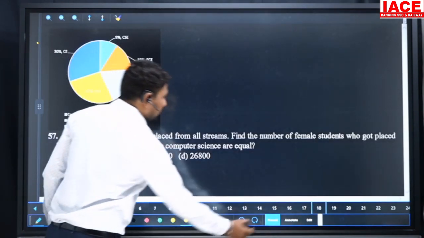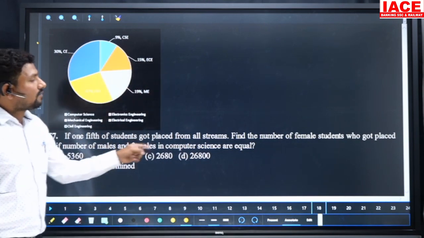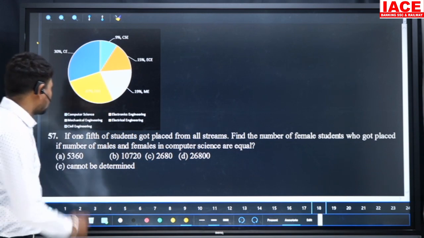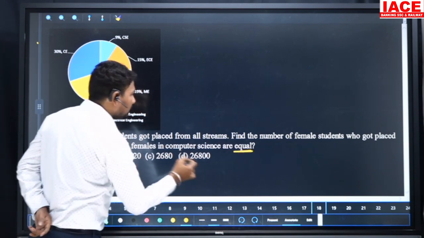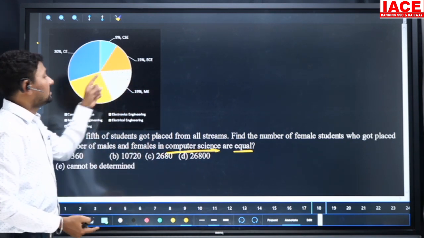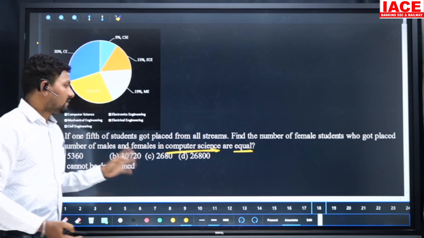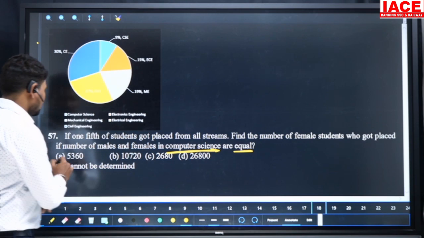Next one, if 1/5 of the students from all the streams got placed, find the number of female students who got placed if the number of males and females in computer science are equal. Only they are given for the computer science stream. Then what about the remaining streams' male and female ratio? Not mentioned. That means without the male and female details, we can't find a perfect answer. So our answer is cannot be determined.